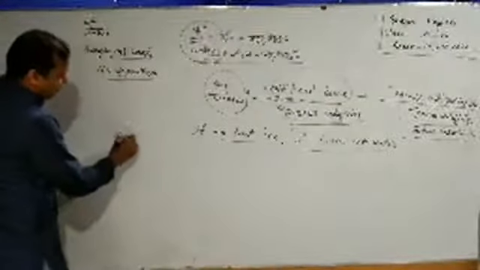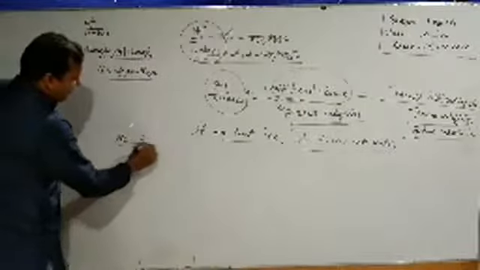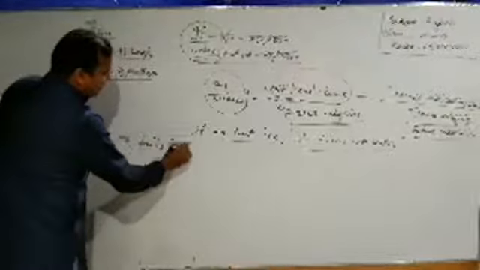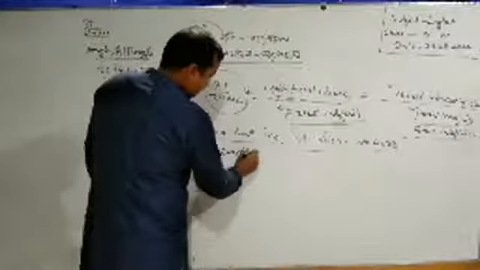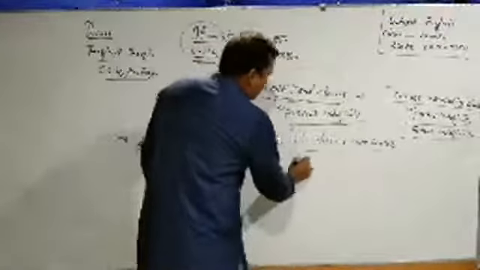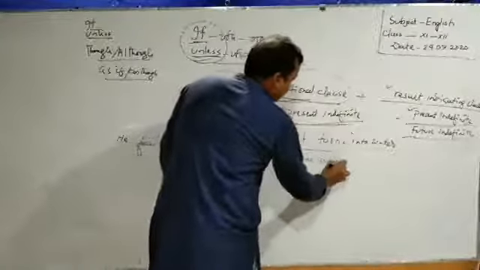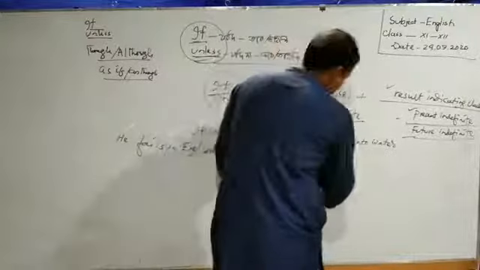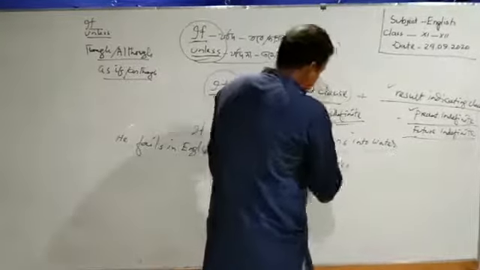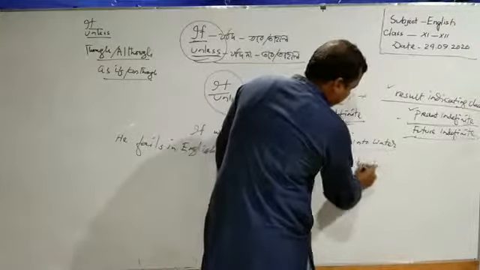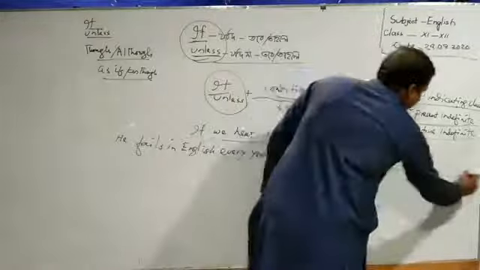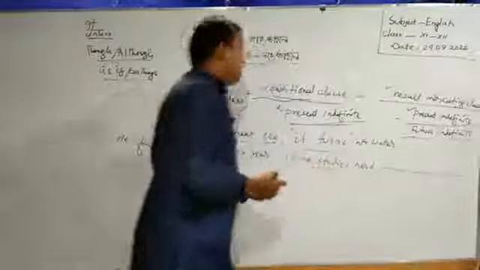He fails in English every year. Every year he fails in English. Okay. If he studies hard, then there is a gap.